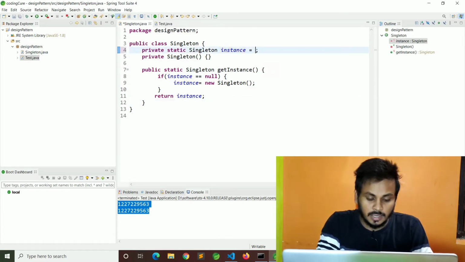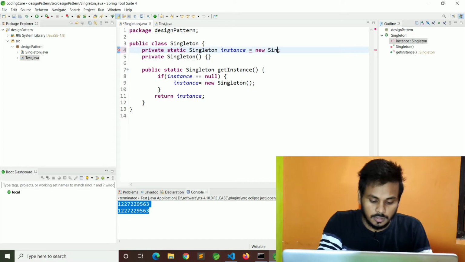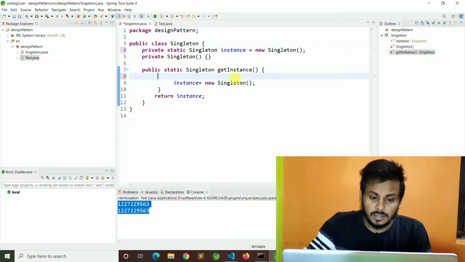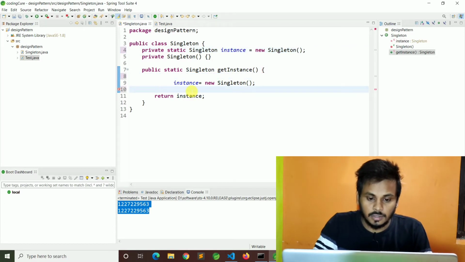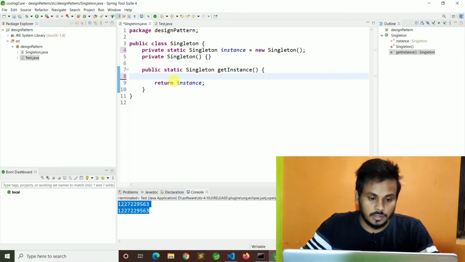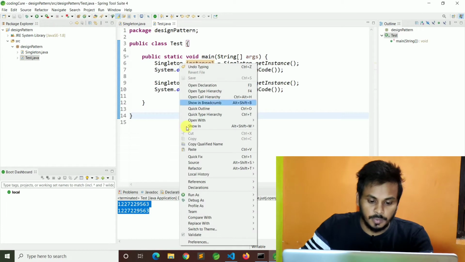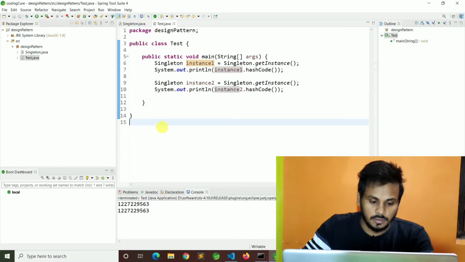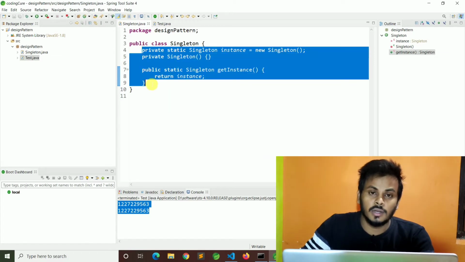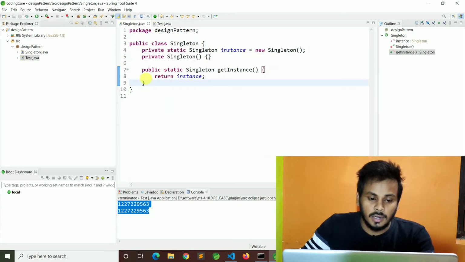Here I can create the object with new Singleton, and here I have not checked anything, I just return the instance. In this case, let's run this application. See, we are getting the same hash code, so only one object is being created. This is nothing but eager initialization, and whatever was there previously is lazy initialization.